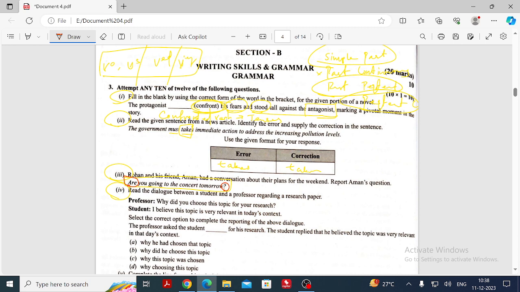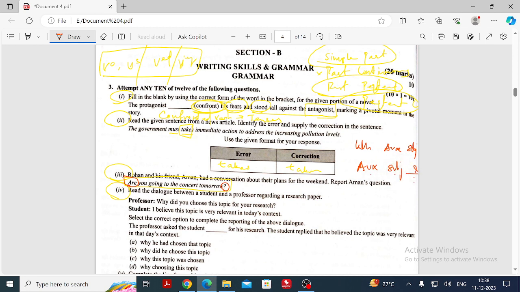Do you like? Do. Are you going? Are is auxiliary, right? What sort of auxiliary is this? Be form. So you should not forget the pattern of this. Just now we have discussed the pattern of the WH sentences: WH, auxiliary, and next to that the subject. S1 type question means next to the auxiliary we will get the subject and then the question.